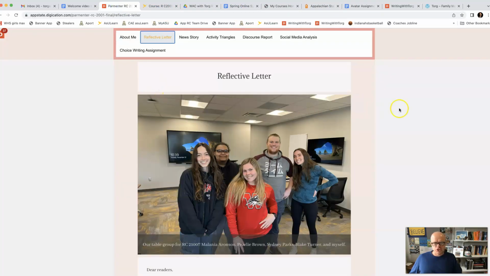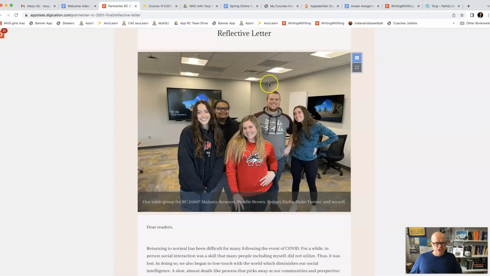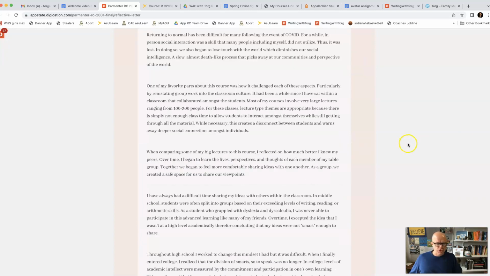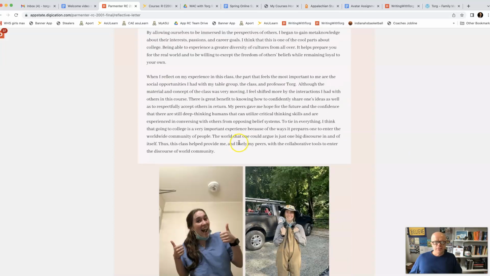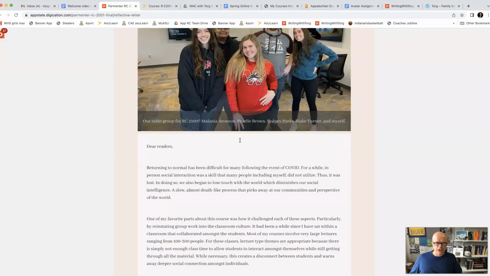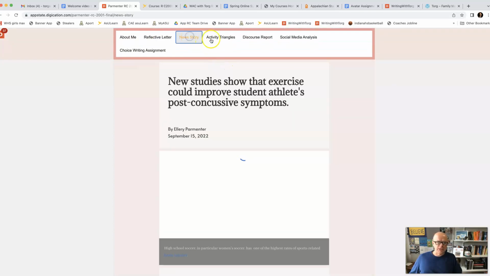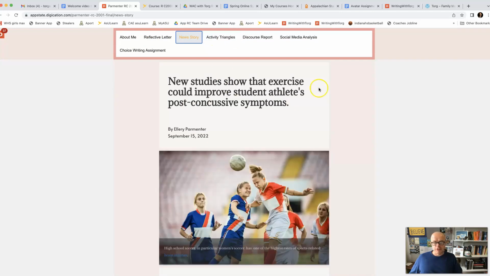Here's one from a previous student. You're actually going to do different assignments than Ellery here did, but she wrote a reflective letter. This was from a hybrid class, so I took this picture of these five, and they sat at this table. And so she wrote about her experience in the course. Here's a few more pictures. These are some of the assignments that she did. Your assignments will be different. So we are going to make one of those in the class.